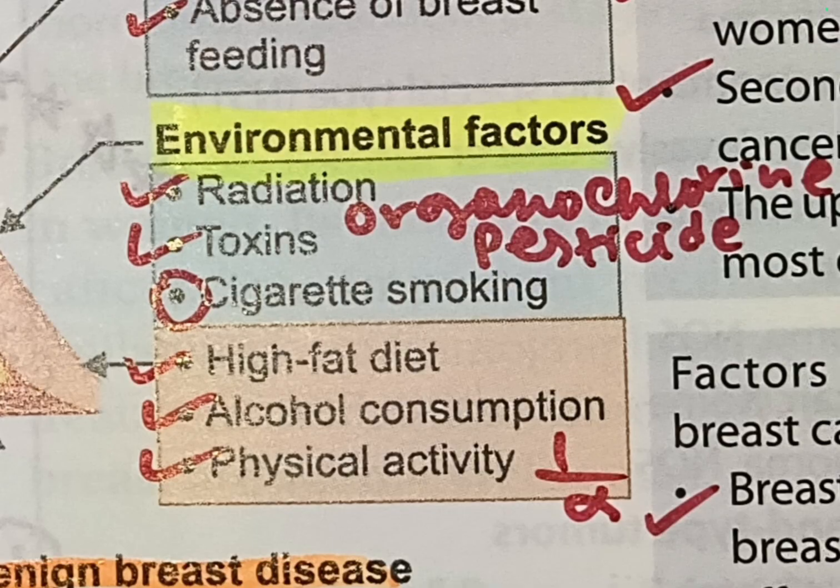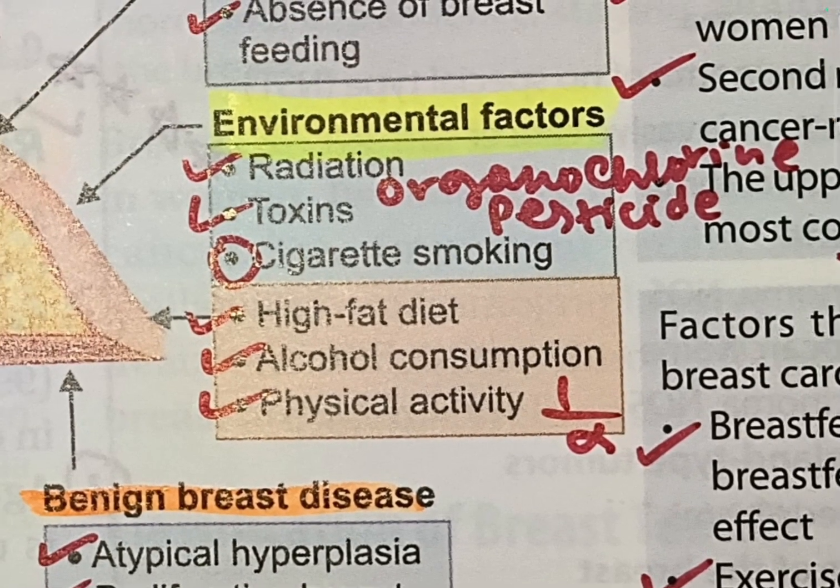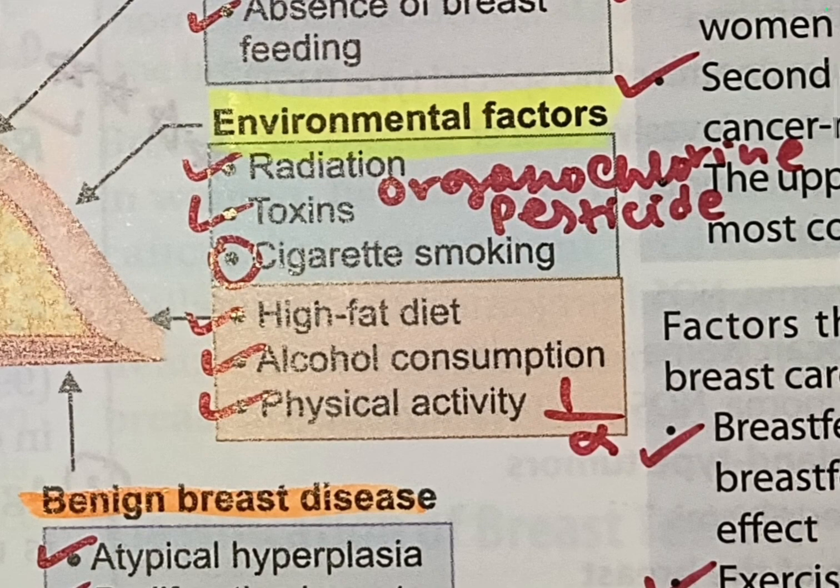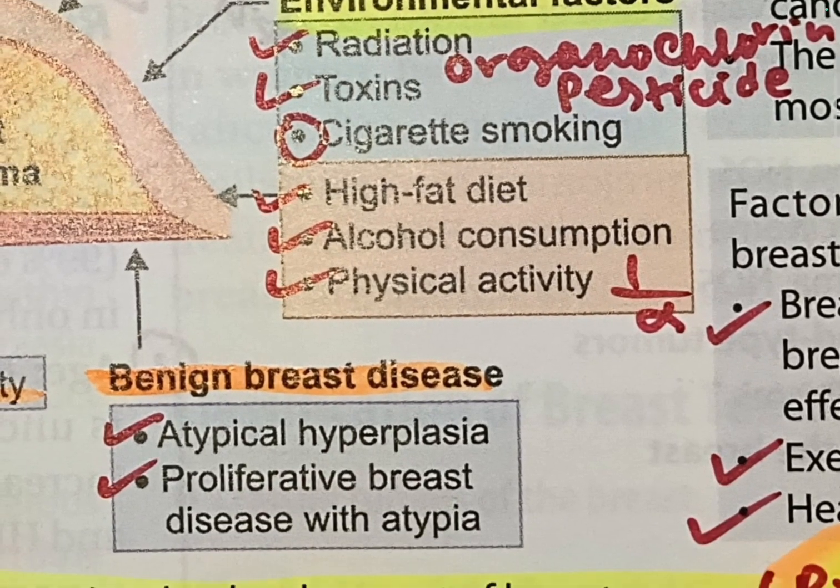But alcohol consumption is directly proportional. High fat diet is directly proportional. Cigarette smoking is directly proportional. Toxins directly proportional. Radiation directly proportional. Physical activity is inversely proportional. These things you have to remember: which is directly proportional, which is inversely proportional. That's very common sense.